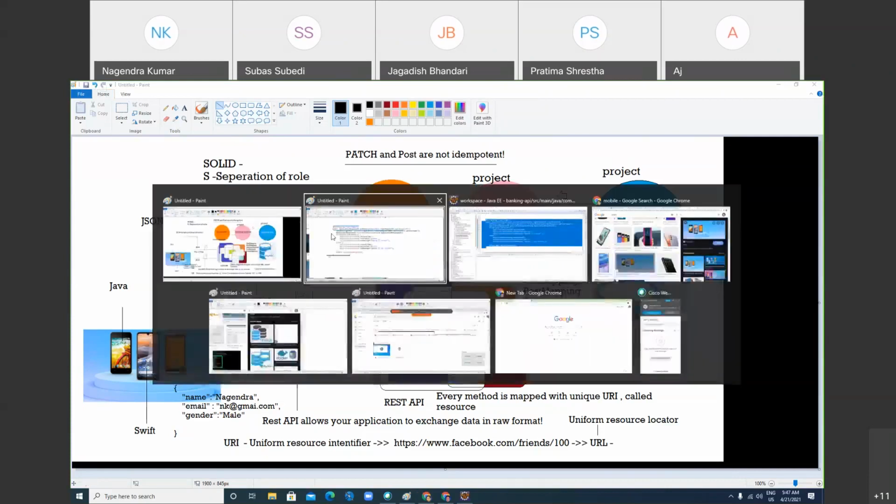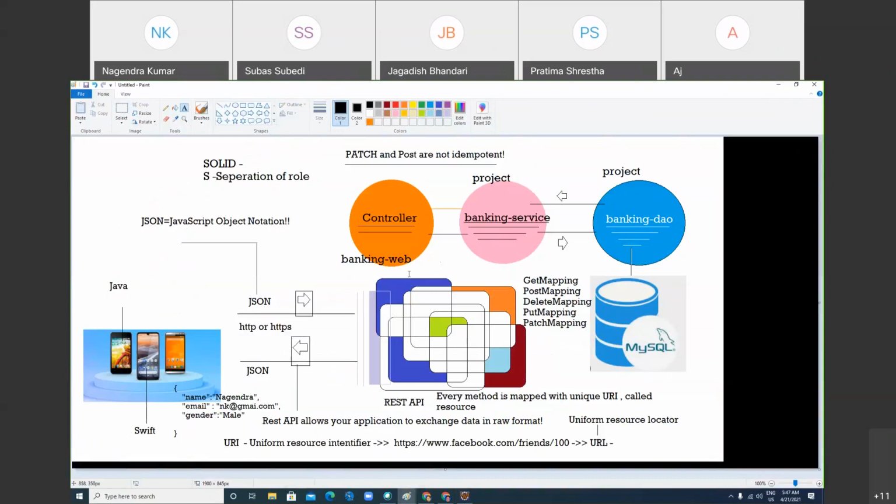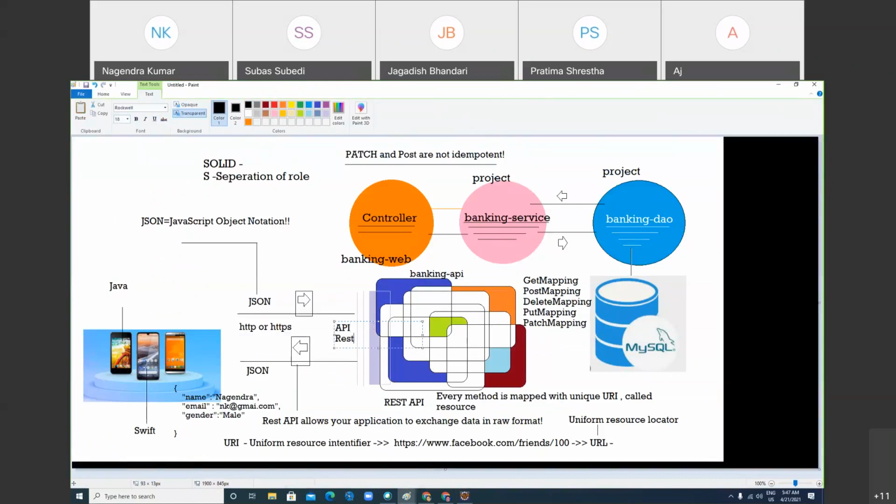REST API in this project is known as Banking API. So you understand all the projects, which project is doing what? Banking API is my REST API. It is just giving you the raw data. You got my point? Yeah. Banking API, the REST API. The banking web is a normal Spring MVC project.